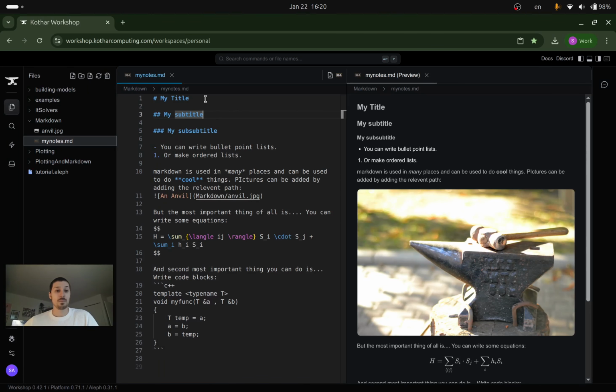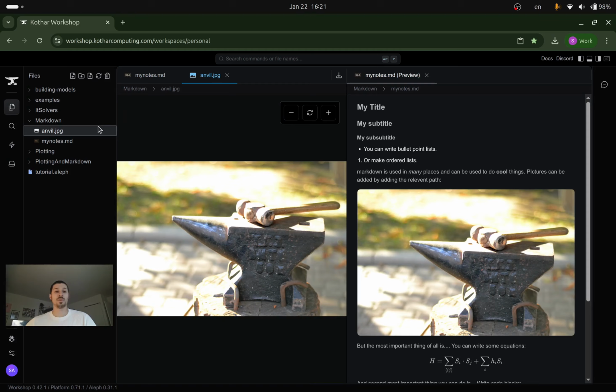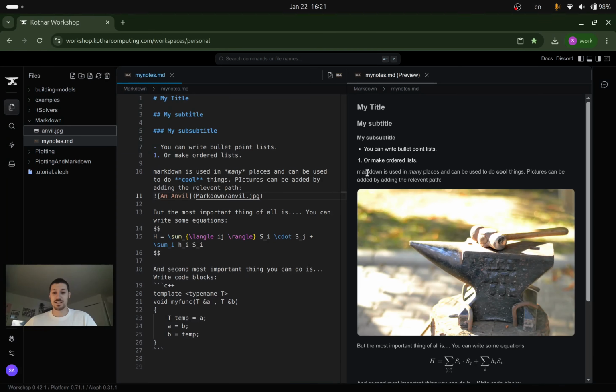So we can have different subheadings, titles, subtitles. You can make lists, order them. You can have italics, and you can use bolds. And now we support rendering images as well in these. So you can actually upload images. Here I found a beautiful picture of an anvil, and it's rendered directly into the Markdown this way.